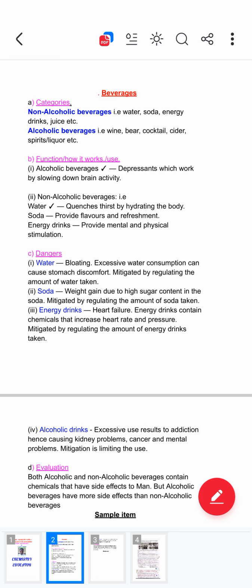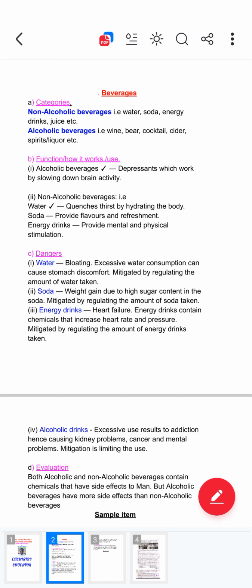All those are drinks. You always go to the bar and see people taking that. For me, I want beer. All those drinks, if you know that they make someone get drunk, we categorize them as alcoholic beverages. I think you have seen the examples. So those are the two categories of beverages we have so far.